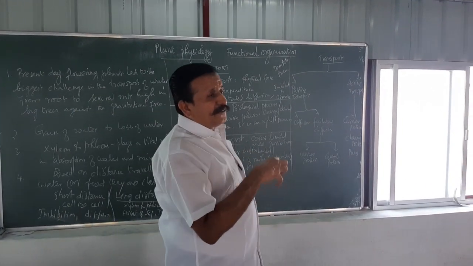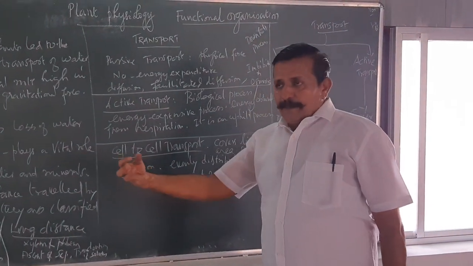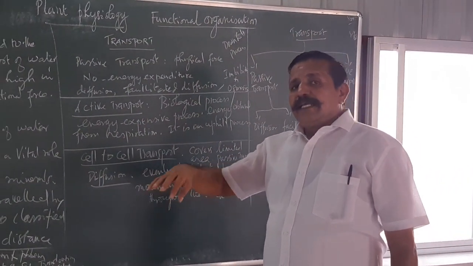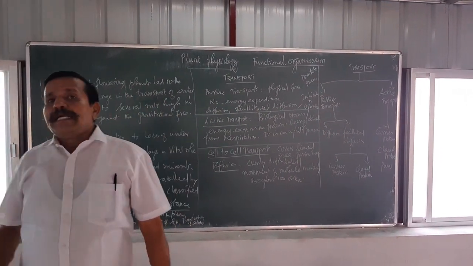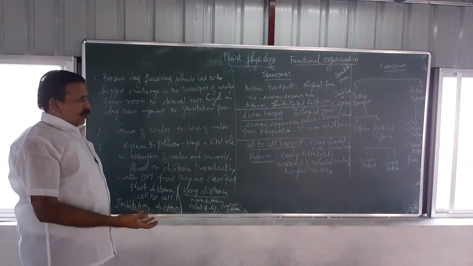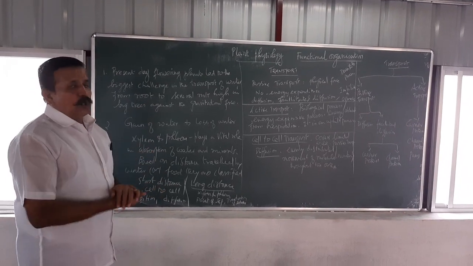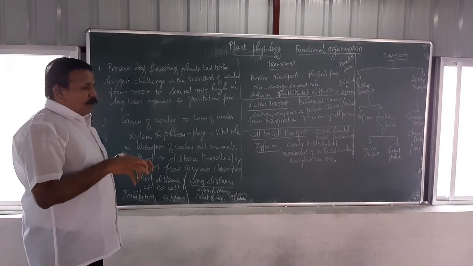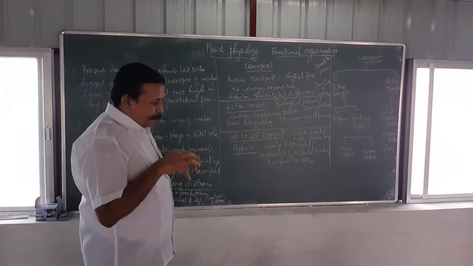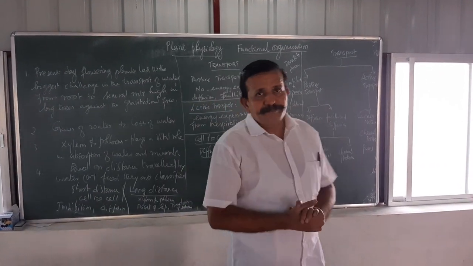They take the energy from mitochondria. ATP is synthesized by mitochondria, and that adenosine triphosphate energy is used for the further activities of active transport. So there are two important processes by which the transport of water and minerals is possible in the plant.